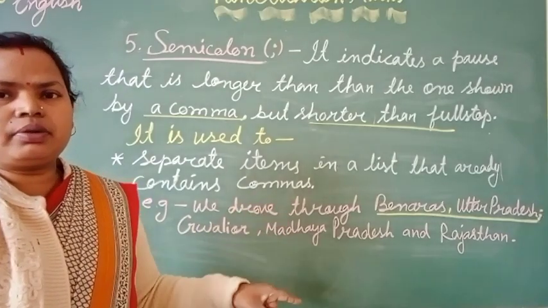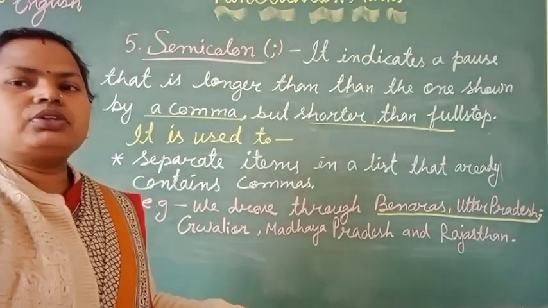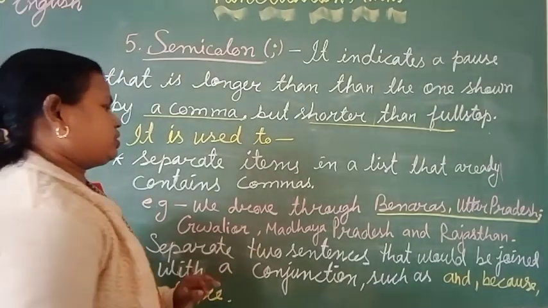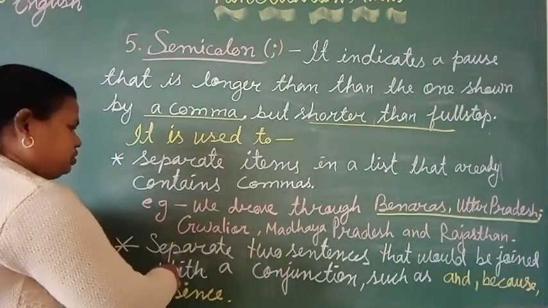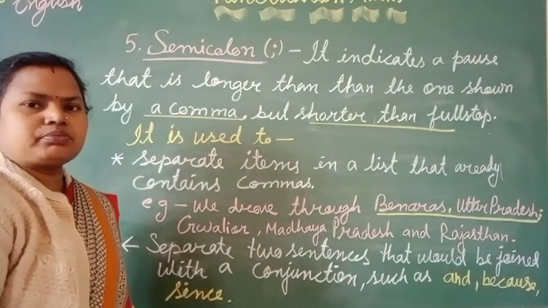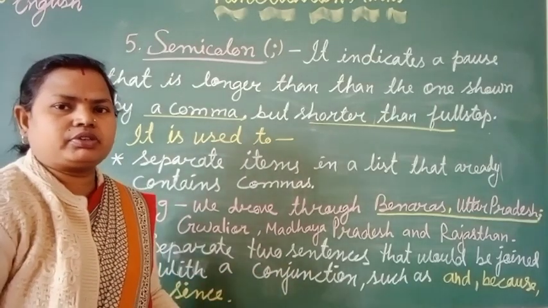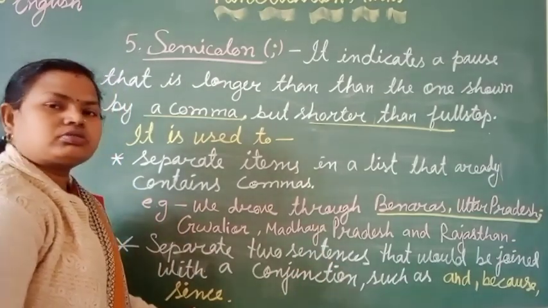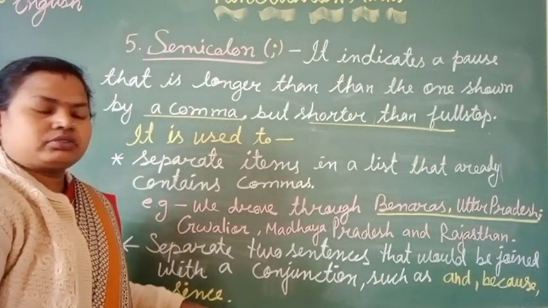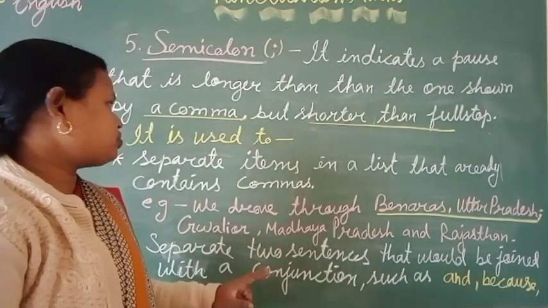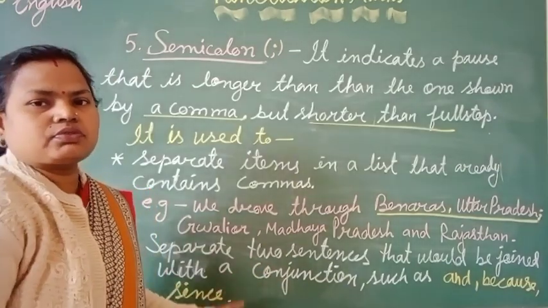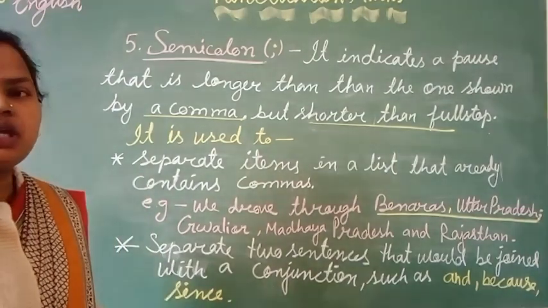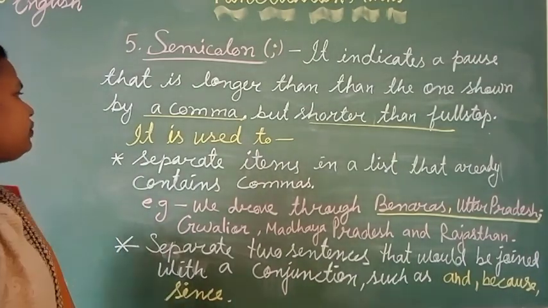There is one more thing for semicolon. It is also used to separate two sentences that could be joined with a conjunction. It means if a sentence is joined with the help of a conjunction such as and, because or since, in that type of sentences we use semicolon. So here we have to study the two main points about the semicolon.